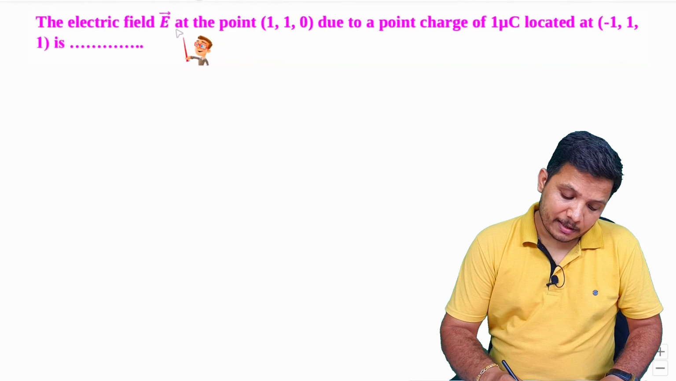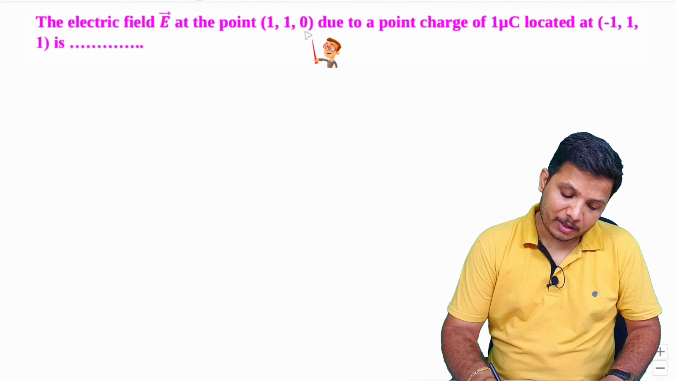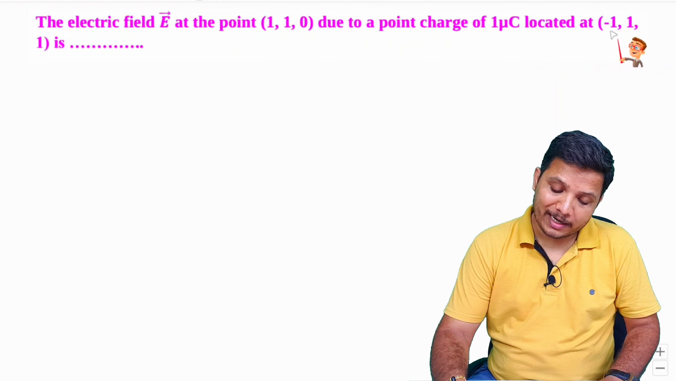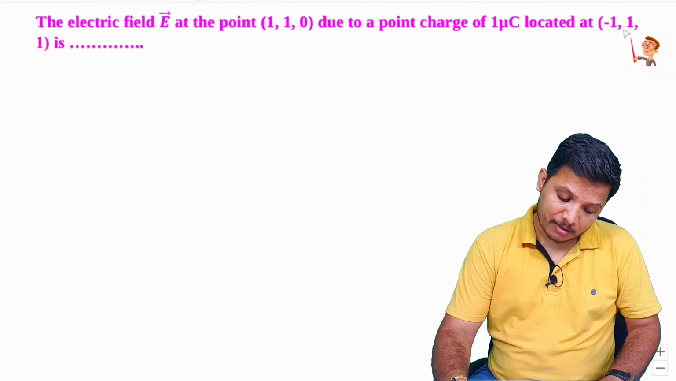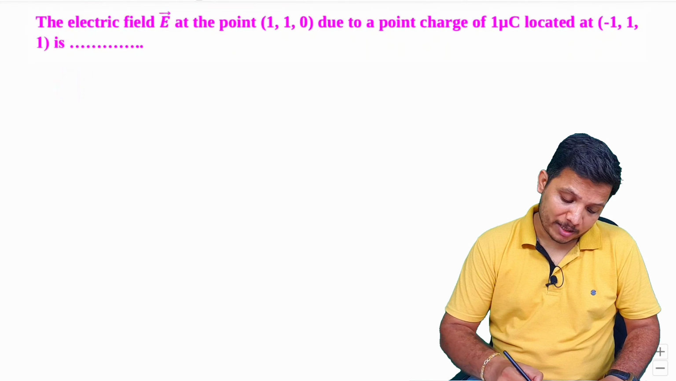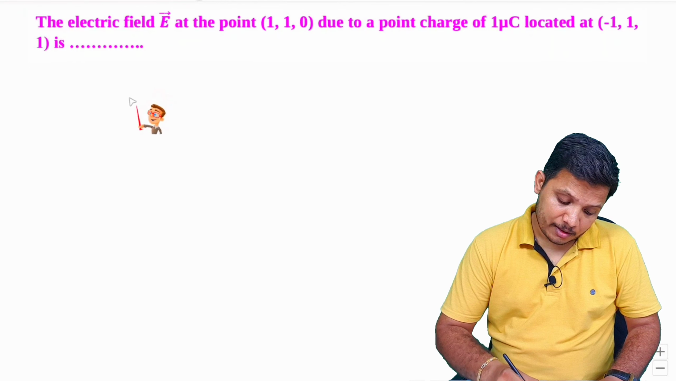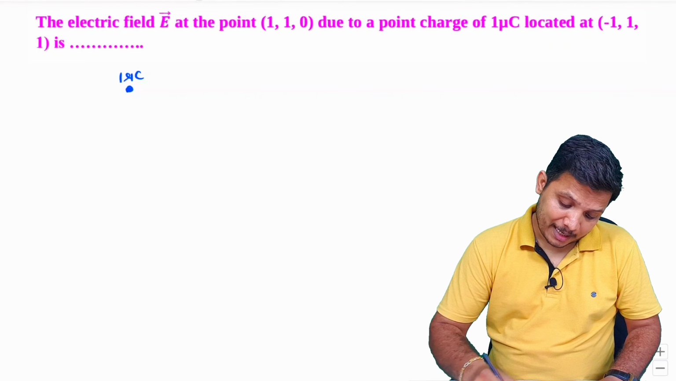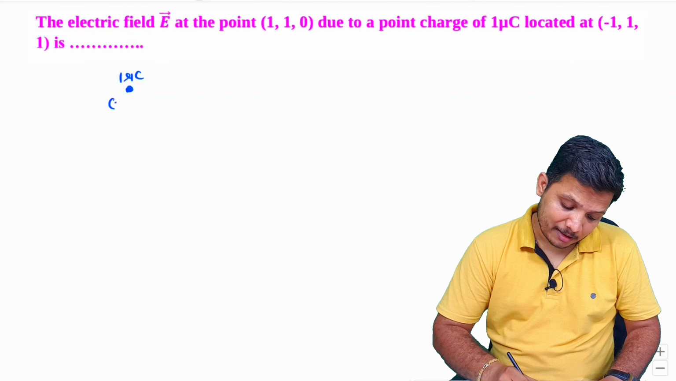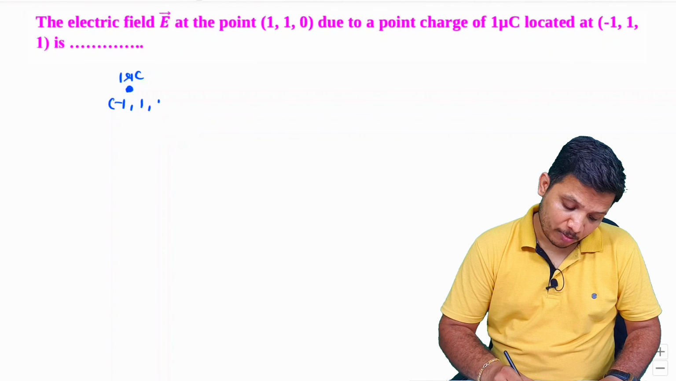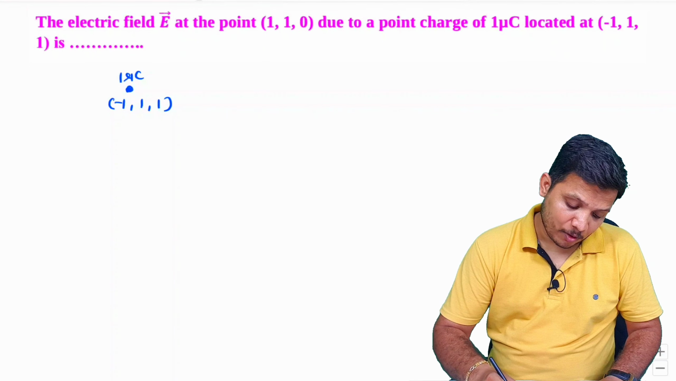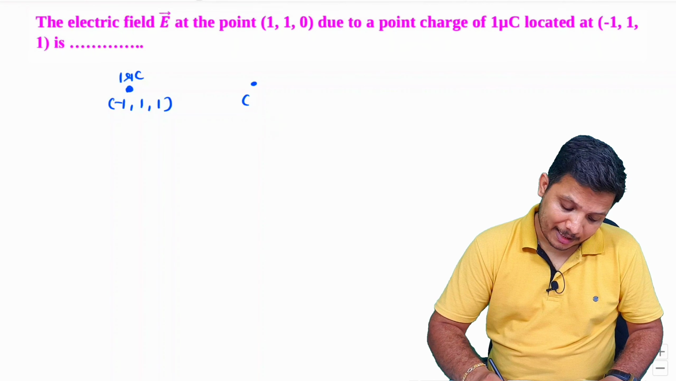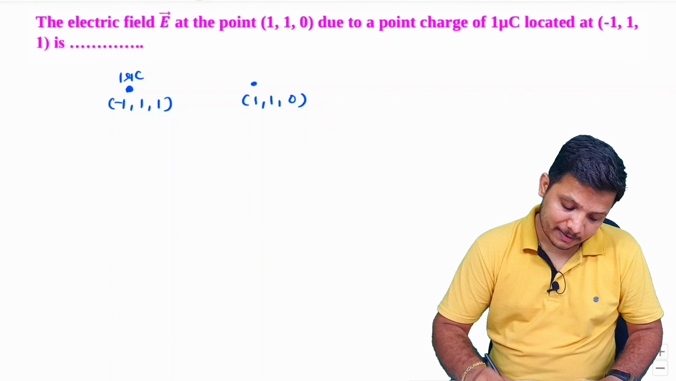The electric field at 1,1,0 due to point charge of 1 microcoulomb located at minus 1,1,1 is how much? So see, there is a charge that is 1 microcoulomb and that is located at minus 1,1,1, and we have to find electric field at this point. Let us say that is 1,1,0.